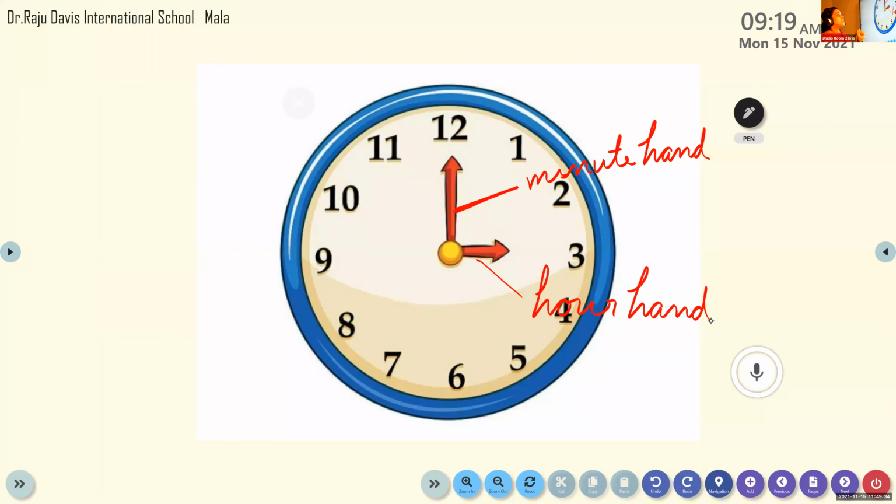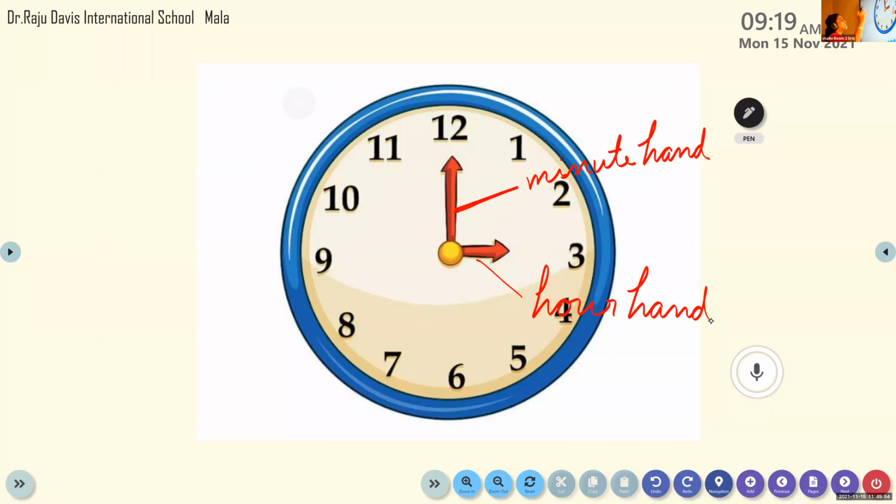Understood? Clear? Have you all understood? There are 2 hands on the clock. One hand is the long hand, and the long hand is called the minute hand. The second one is the short hand, and the short hand is called the hour hand.